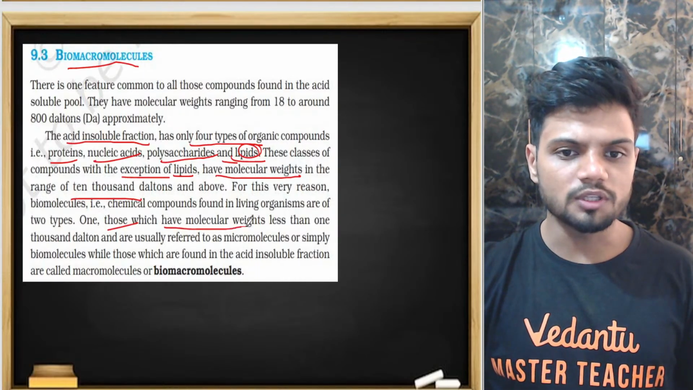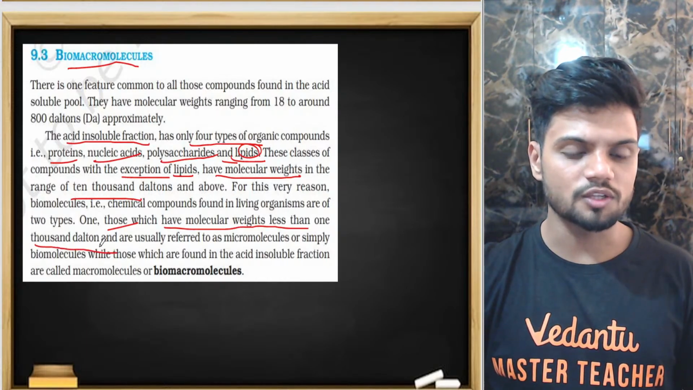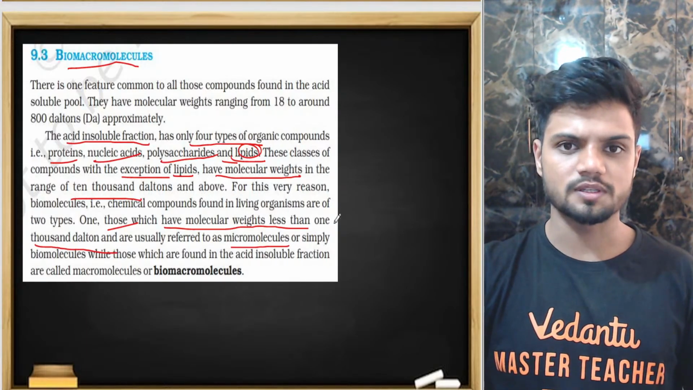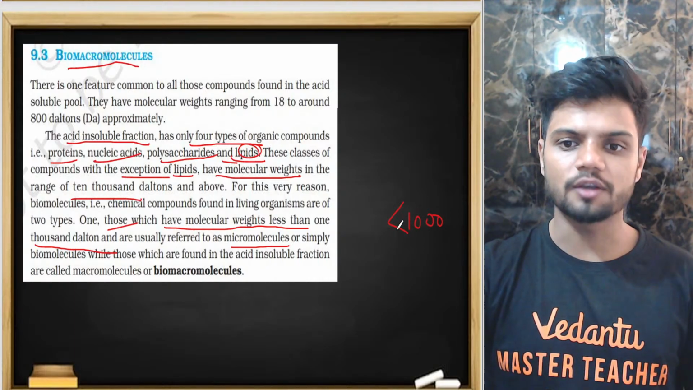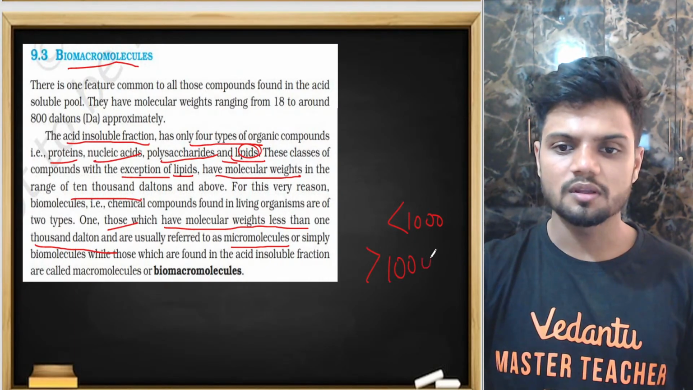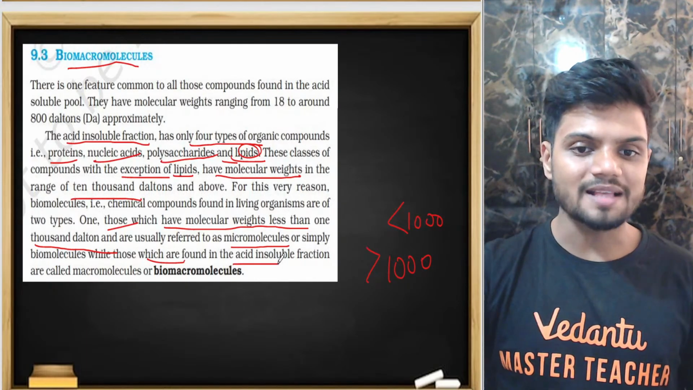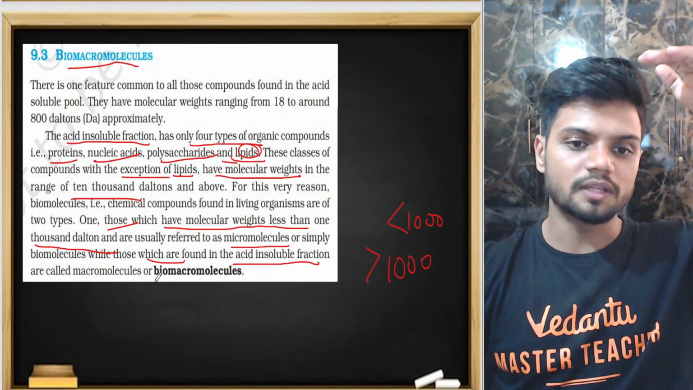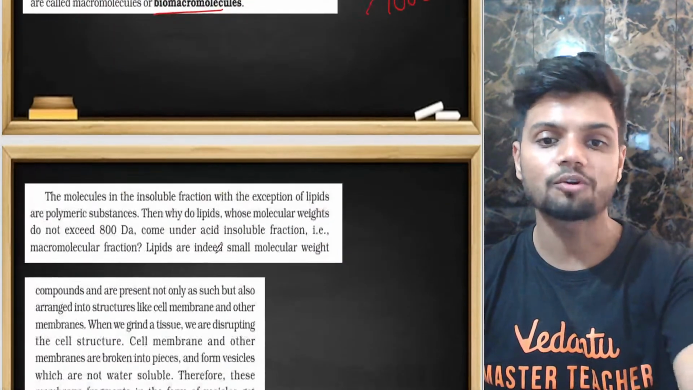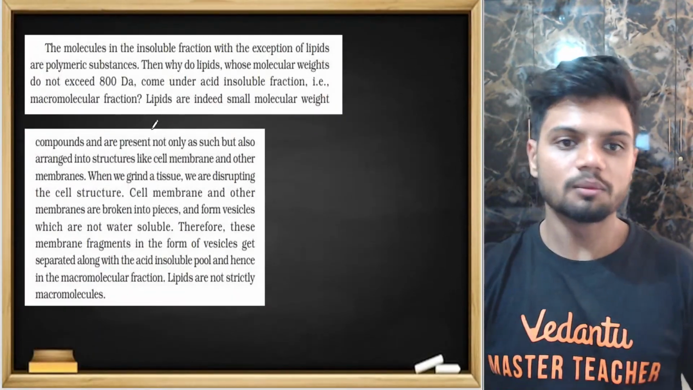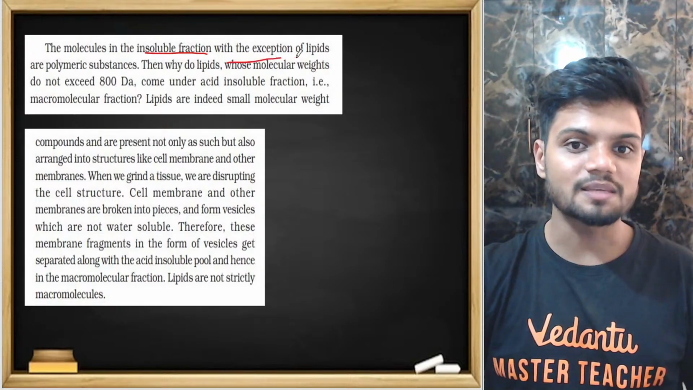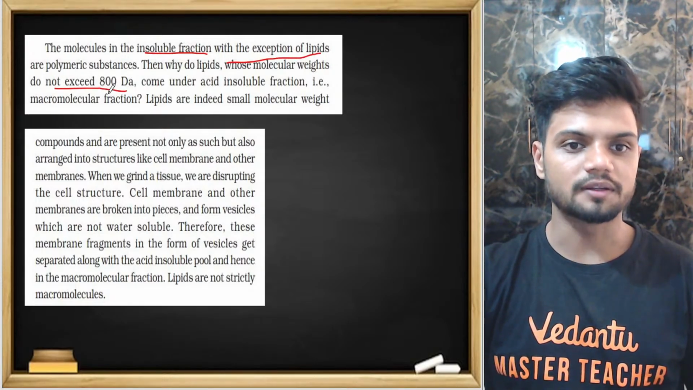Those with molecular weight less than 1000 are usually referred to as micromolecules. Less than 1000 is micromolecules, more than 1000 is macromolecules. While those found in the acid insoluble fraction on the top are called biomacromolecules.